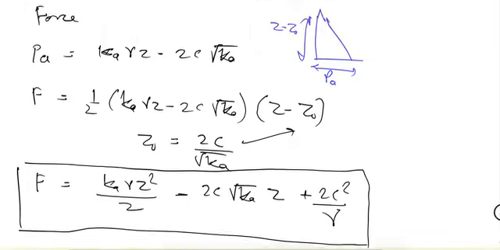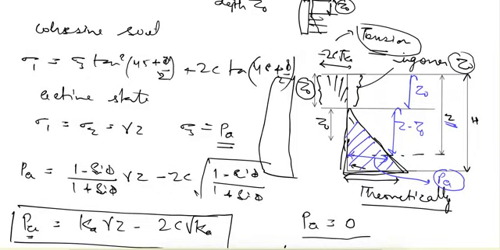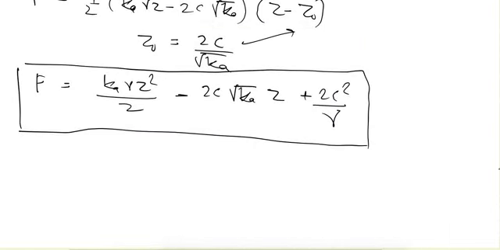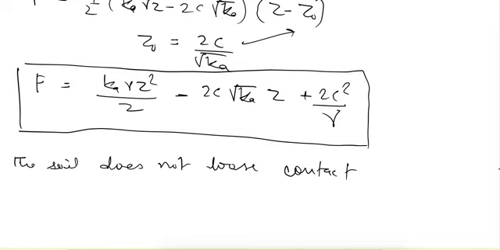So we are ignoring this part in which the soil is in tension, because in this part the soil loses contact with the wall. So that's why we avoid that. Now the examiner can ask you, what if the soil does not lose contact? In that case, what would be the force?